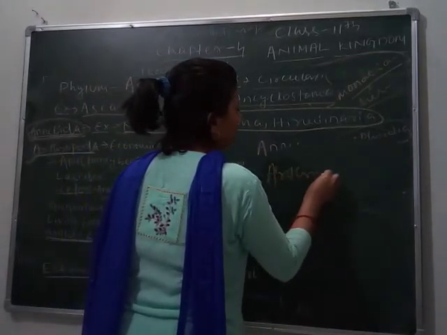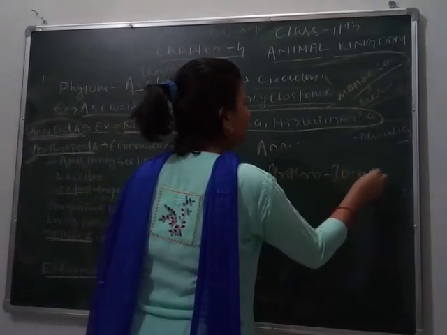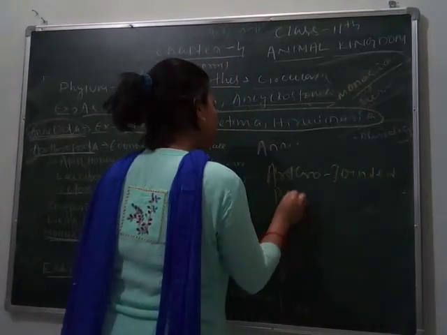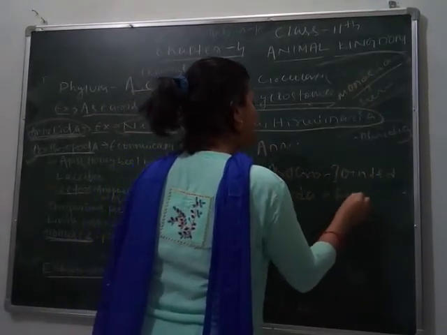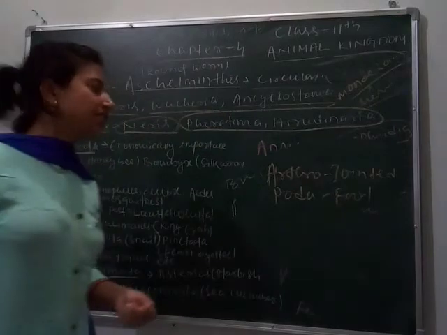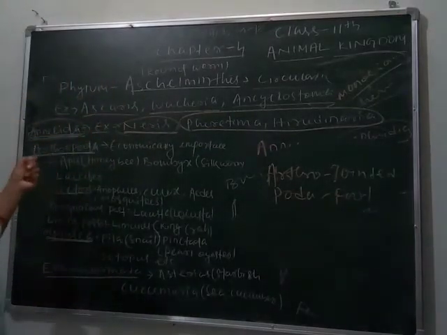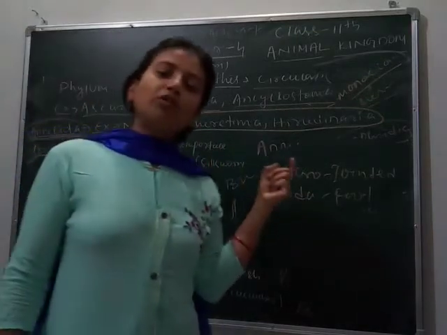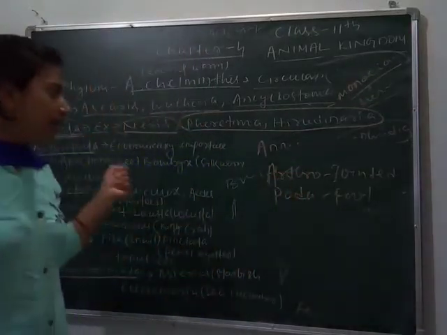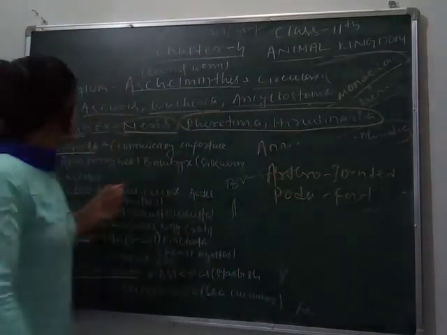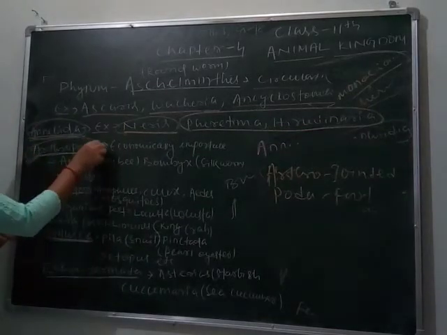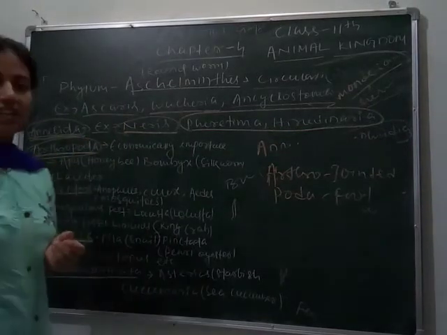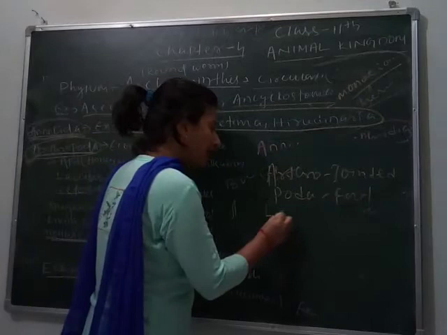Arthro means jointed and poda means foot. As they have jointed legs, all the species kept in the phylum Arthropoda have jointed legs. So let's know about their basic general characters. The species of Arthropoda are mainly insects, and they constitute the largest phylum.